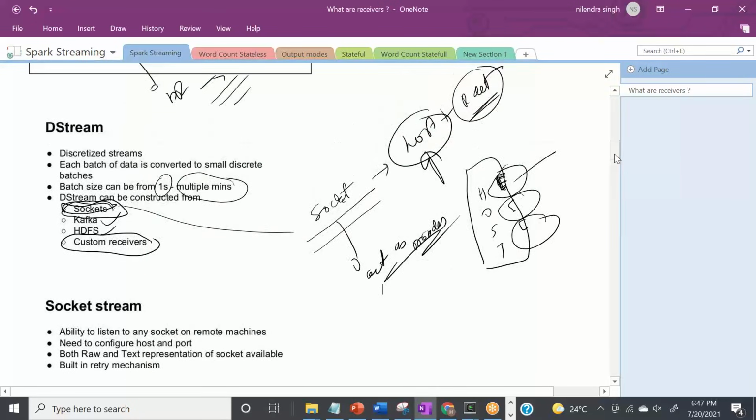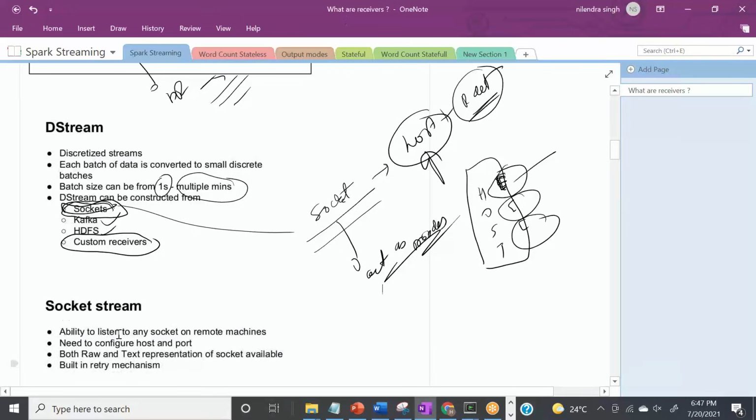Now before I go to socket stream, why am I using a socket to produce data? Because that's the easiest thing. I can connect to Twitter, I can write my own program to generate some dummy data, or I can connect to some other banking application, but obviously the easiest way to produce data is using socket streaming, and I'll explain it to you.